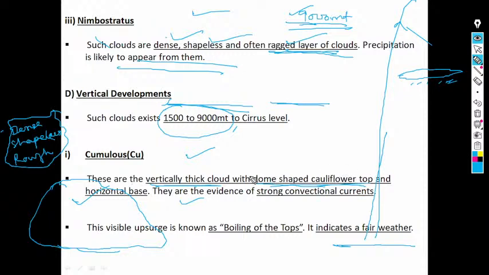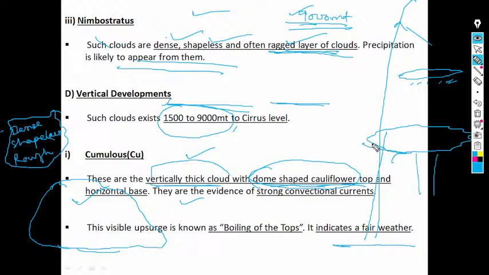Cauliflower means just like a dome shape, with globular patches. You can look here: dome shaped cauliflower top and horizontal base.